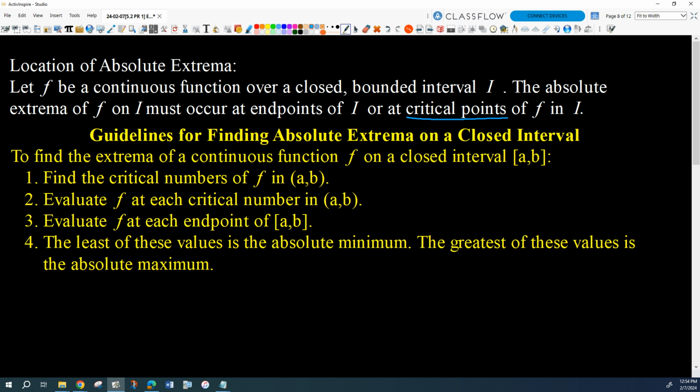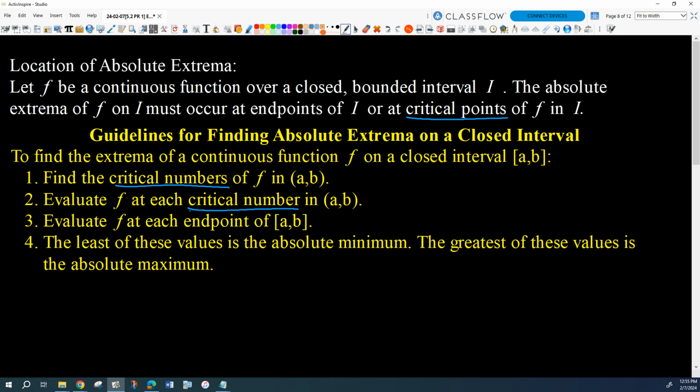So they have to either be at critical points, the locations on the graph which correspond to critical numbers, or the endpoints. But notice here, we say we're going to evaluate the function at the critical numbers. Sometimes textbooks do a poor job, I've noticed, of interchanging those two things. Critical numbers are just input values only, not ordered pairs. Critical points are ordered pairs.